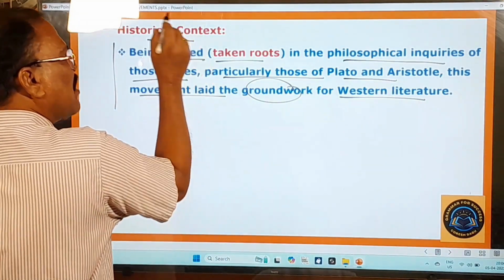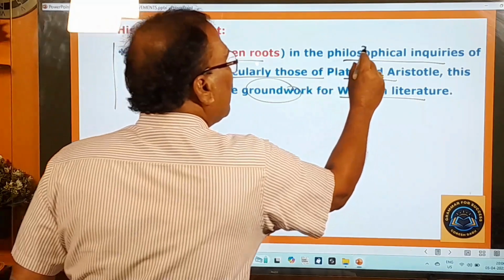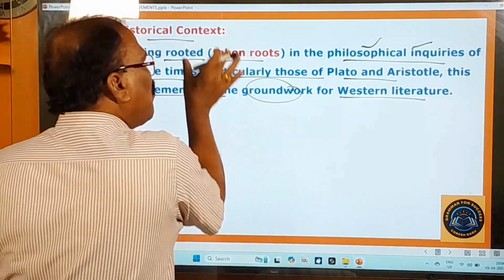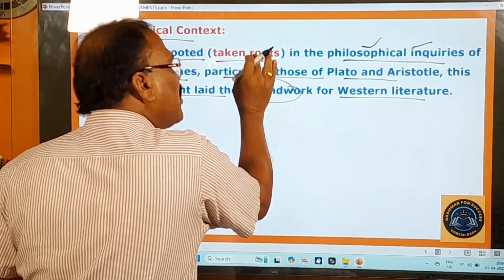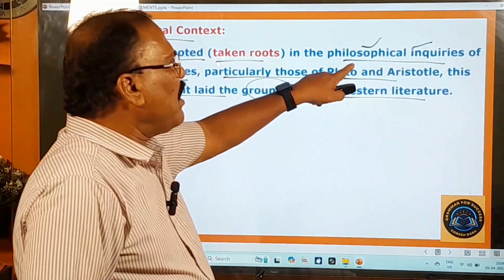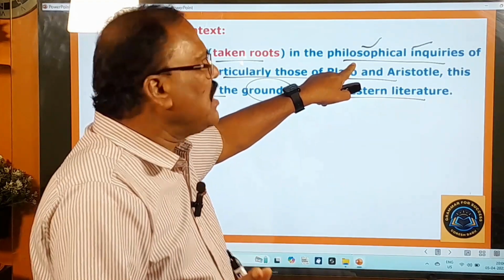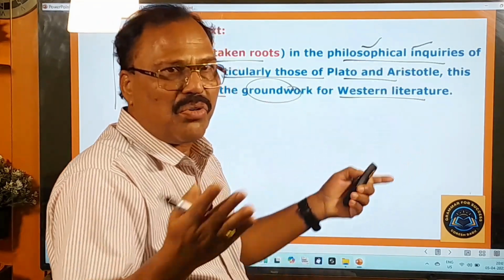That means this classical movement took roots, that means it originated, in the philosophical inquiries. Philosophical means rational or logical, reasonable. Inquiries means questions.